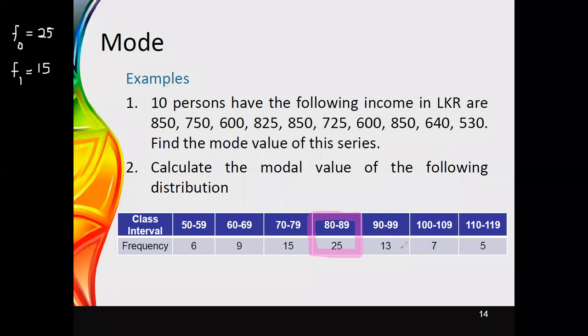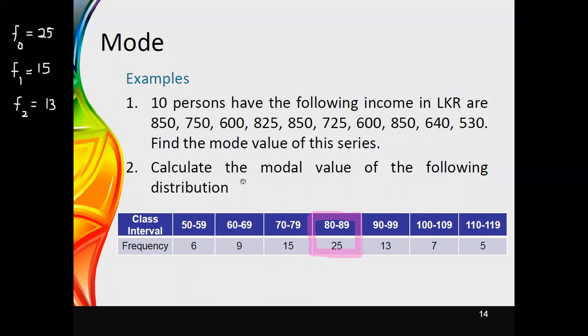The next value you need to identify is F2. It is the frequency of the class succeeding the modal class. If you identify that value, it is equal to 30. These are the frequencies that we obtain: 25, 15 and 30.